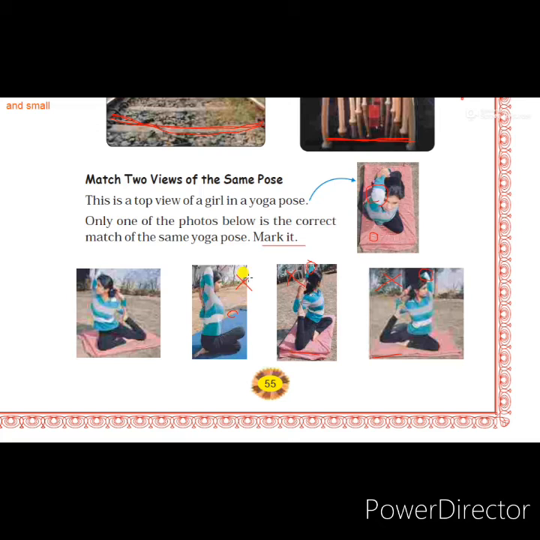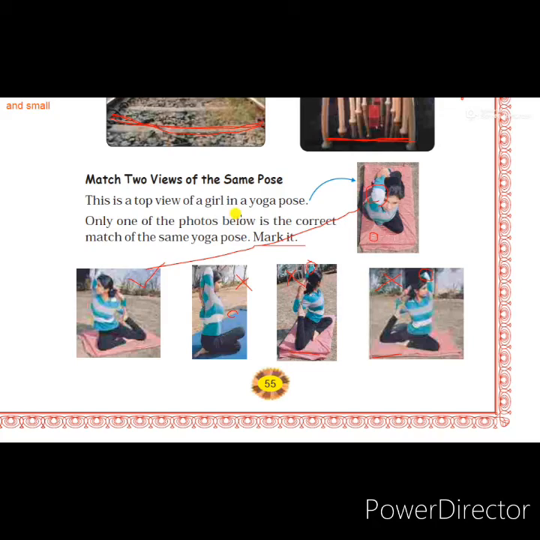Now come to the first picture. In the first picture it looks the same position, the right hand folded, she touched the legs and the carpet is also the same color. So which one is matching with the pose? The first figure is matching with the same pose, so you have to match it.